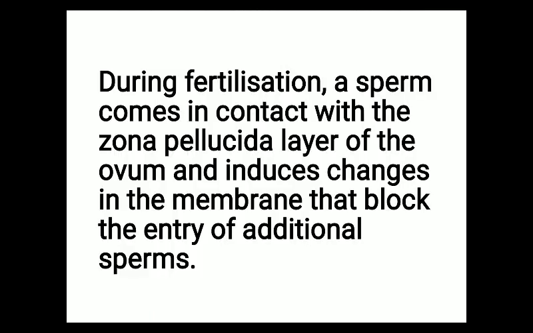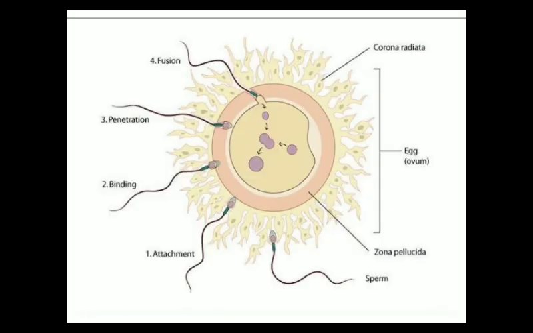During fertilization, a sperm comes in contact with the zona pellucida layer of the ovum and induces changes in the membrane that block the entry of additional sperm. Try to recall the structure of the mature ovum. The mature ovum looks like this. It is the structure of a mature ovum.